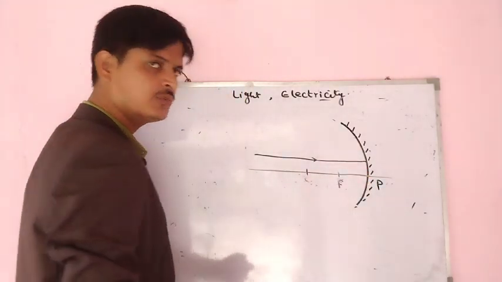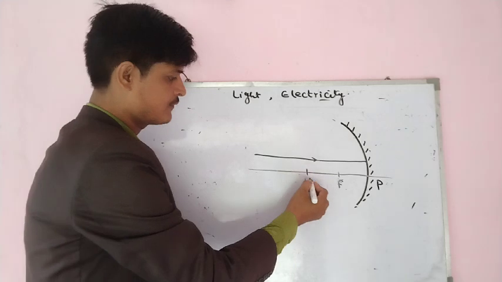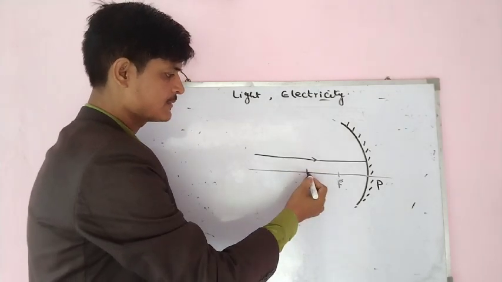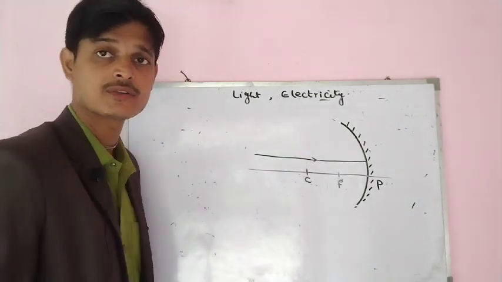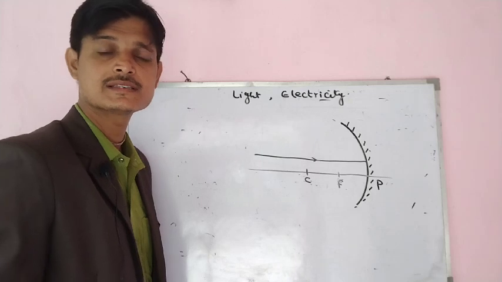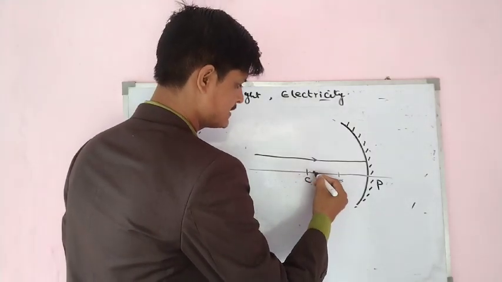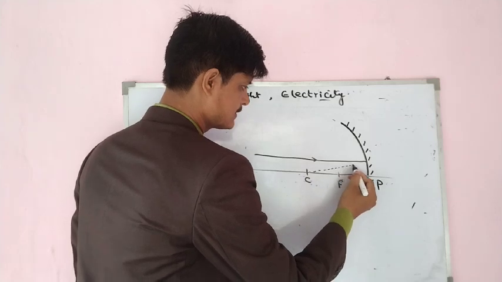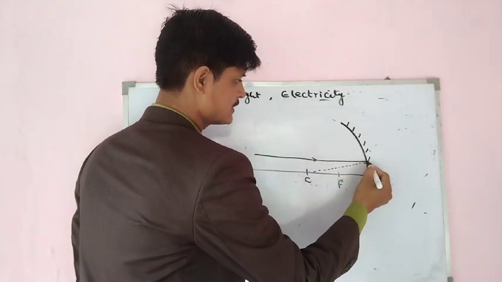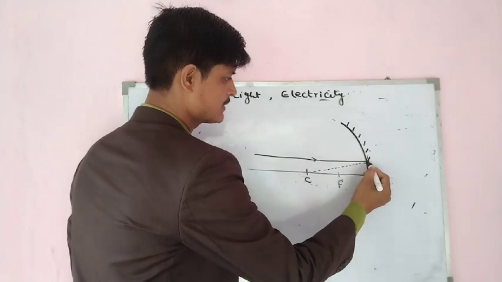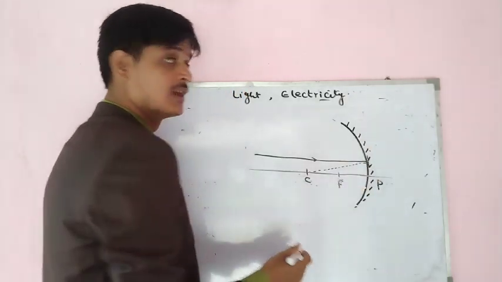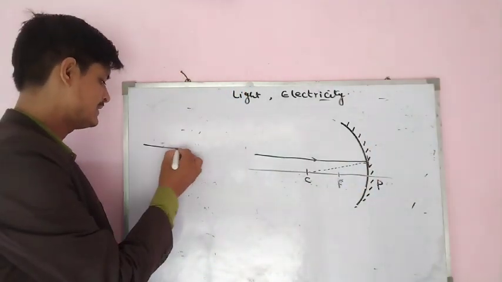You know that the line joining the center of curvature to any part of the mirror is in fact a normal to the mirror, like this 90-degree angle formation. So, it acts as a normal.